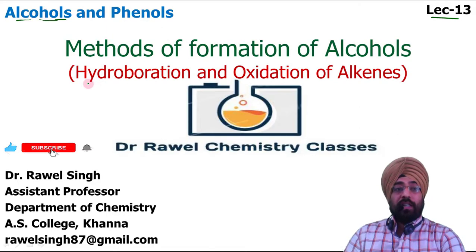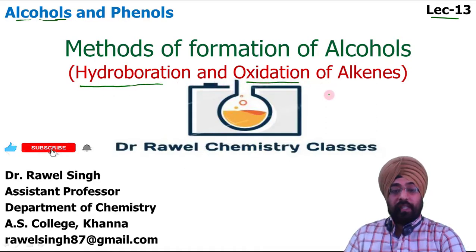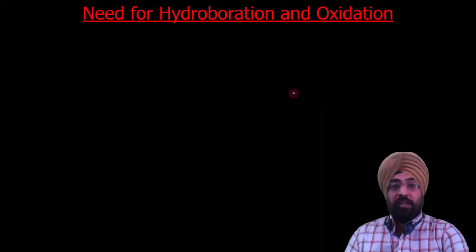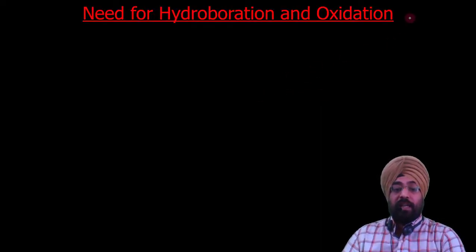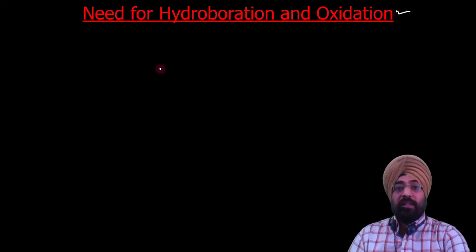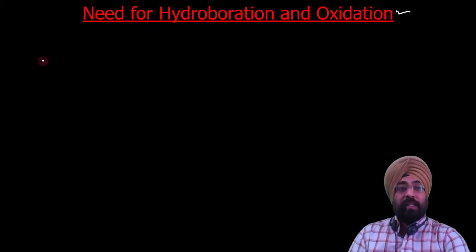Today we will see another method for indirect hydration of alkenes, by which we can make alcohols: hydroboration and oxidation. Before discussing this, let us first see the need behind it, that is, why we require another method to synthesize alcohols, as we already discussed two methods, direct hydration and oxymercuration and demercuration.